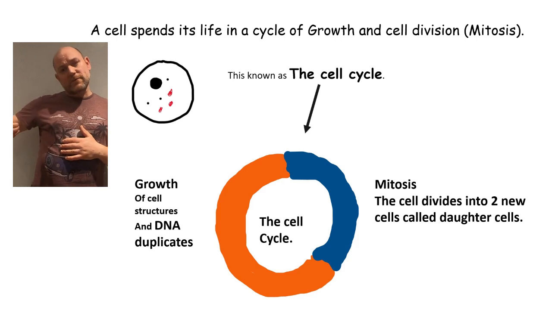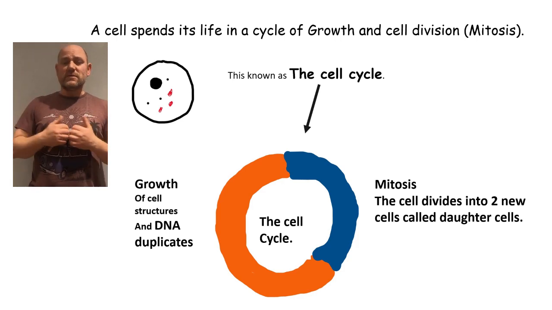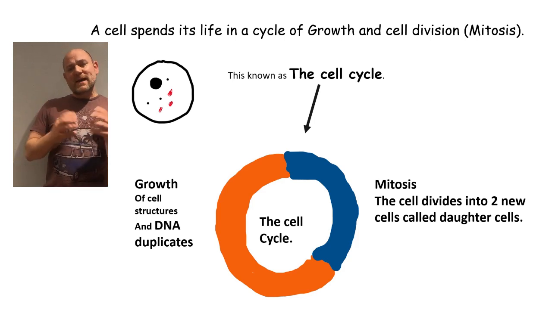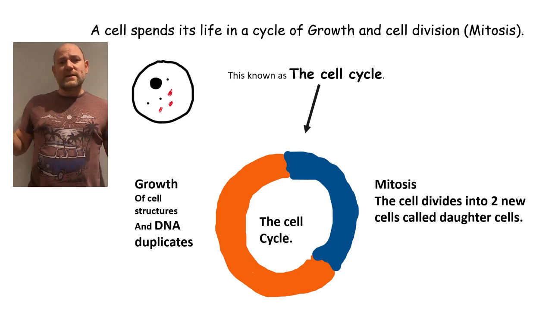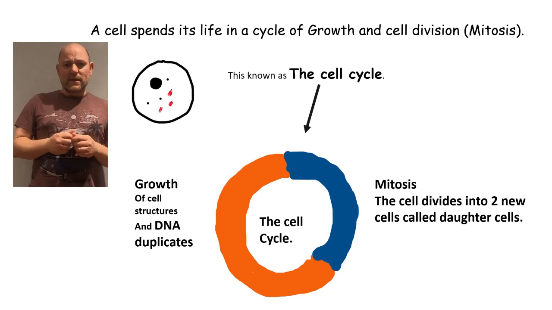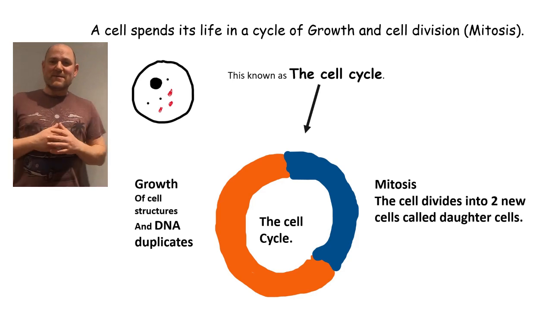Now think about yourself. If you had to make two of you and split into two new yous, you'd need two hearts and two brains before you split. And that's exactly what a cell does. It doubles all the important structures before it divides into two identical copies. And we call this mitosis.